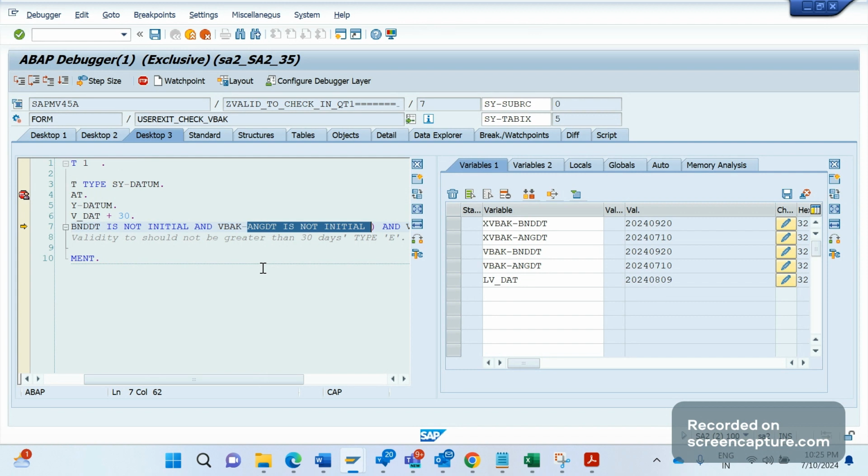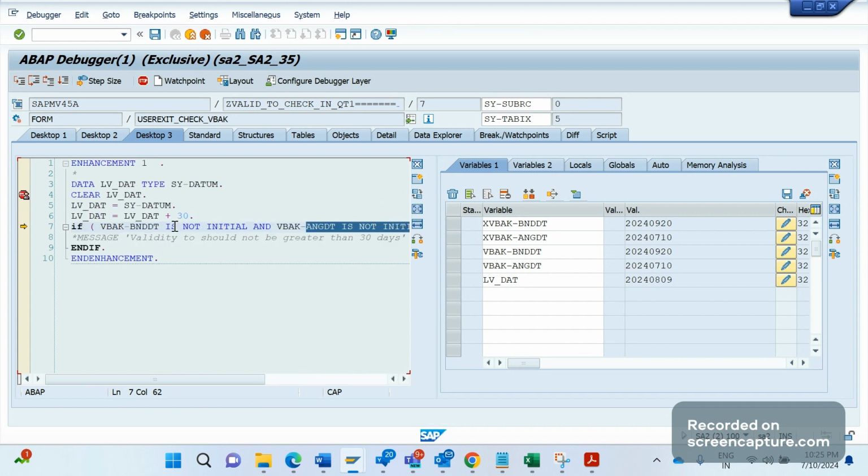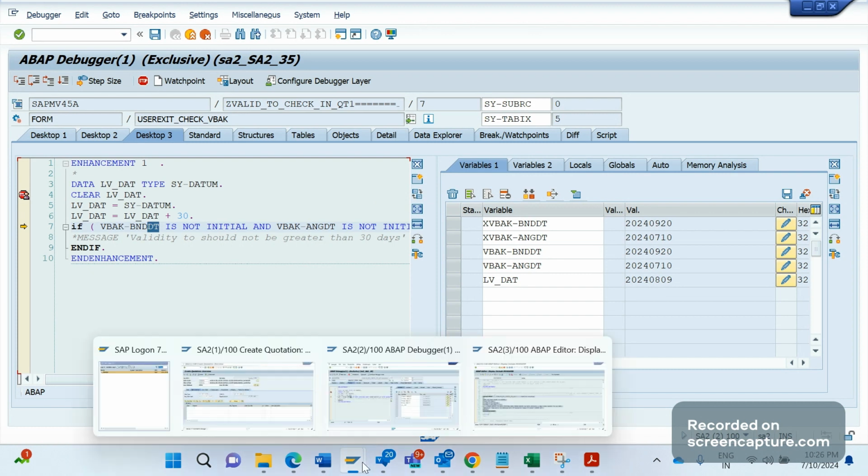So if both are holding value, then I am checking whether valid to VBAK BNDDT is greater than or equal to LVDAT. In LVDAT, we are holding a date which is 30 plus days. We have added 30 plus days to this one and put it in this variable LVDAT, and then that's compared with the valid to field BNDDT.